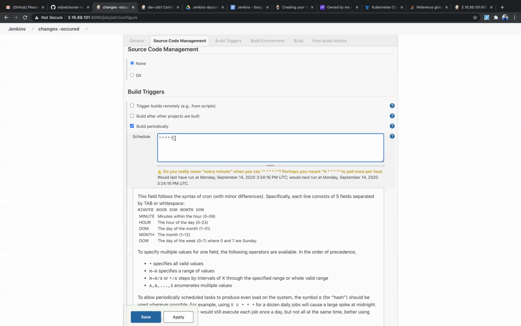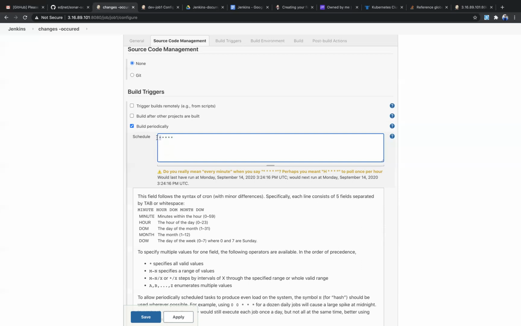So if you give one, the build is going to trigger. Here zero means Sunday, one means Monday. So I have given one. So this build is going to trigger every Monday. Every Monday this build is going to be triggered. And if you want to trigger every minute, where is the minute section?